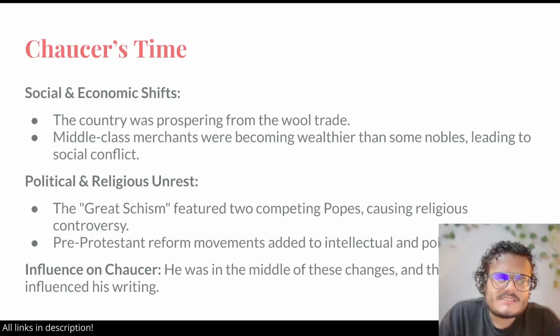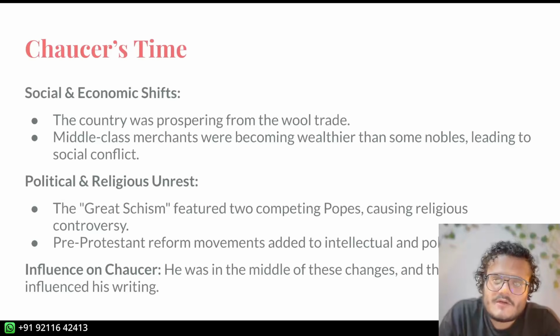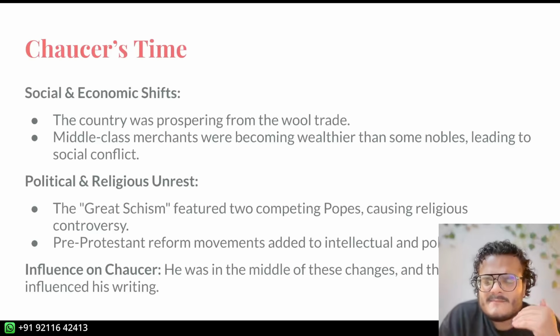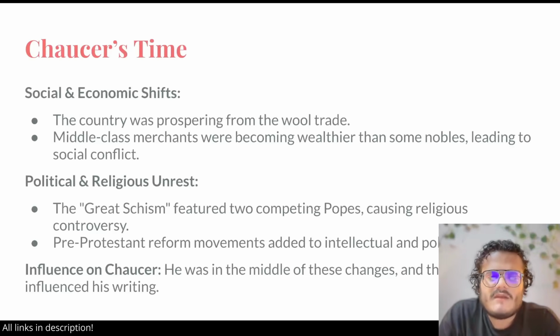But what happened around Chaucer's time was that the wool trade started prospering. England had a lot of pastures wherein the sheep would feed. And if there are a lot of sheep and a lot of pastures, you can have a lot of wool, and you can sell wool to other countries and within the country. So the wool trade made people very rich. Suddenly, because of the wool trade, people were making a lot of money, and if they have a lot of money, they can buy lands from the lords. And the middle class comes into being. The middle class is basically an economically strong class, which is not nobility, right? Even now we have a middle class.